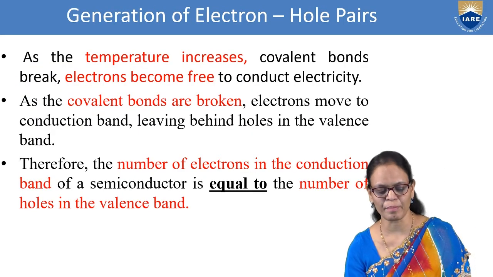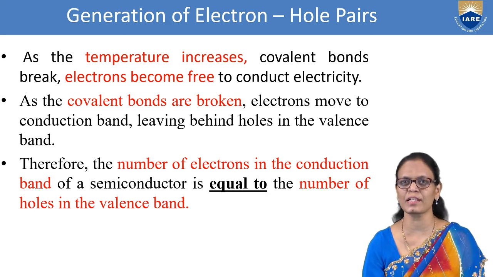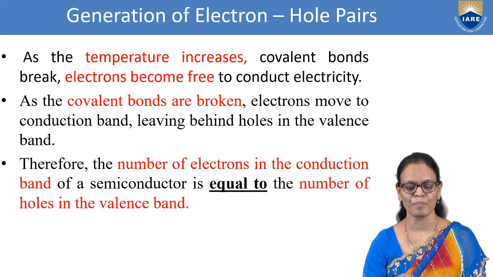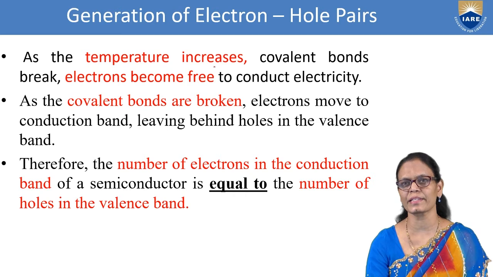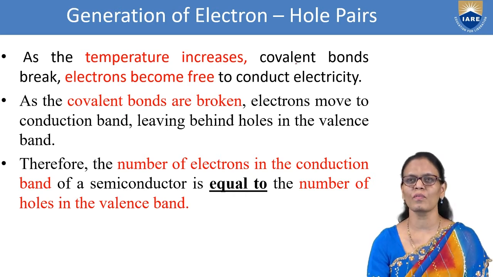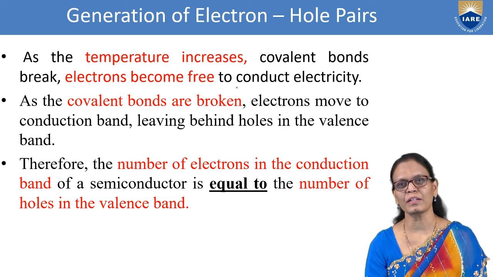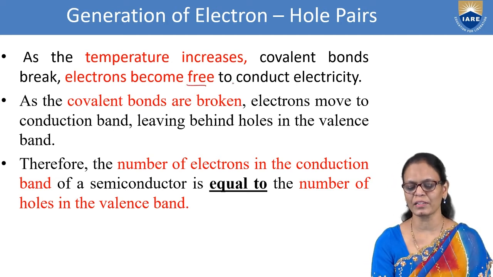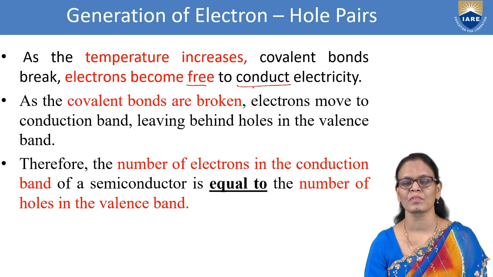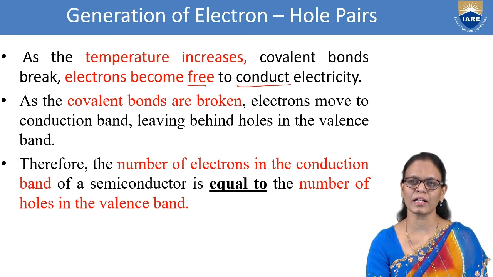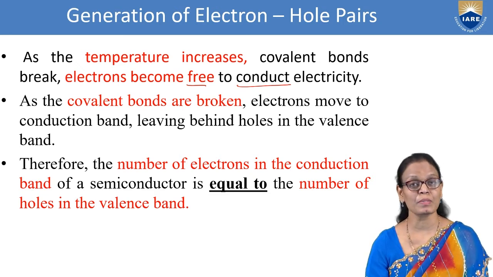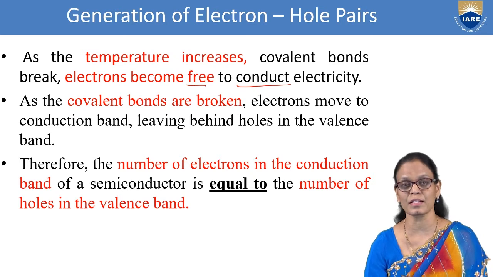Now, as the temperature increases, we have seen what it is at T equal to 0 Kelvin. Now, if you keep on increasing the temperature, the covalent bonds break. So, the electrons become free. So, when they become free, they start conducting. So, the same semiconductor at 0 Kelvin was behaving like an insulator. It is not conducting because there are no free electrons.